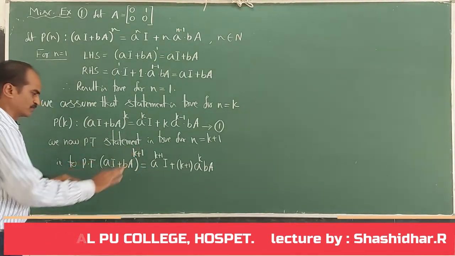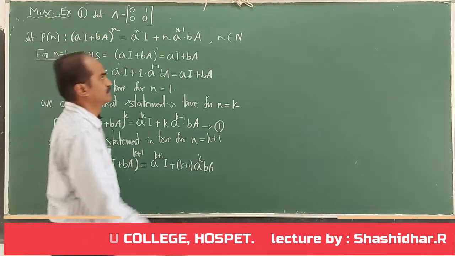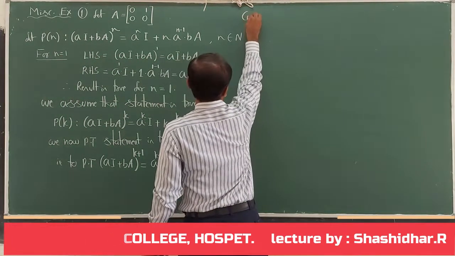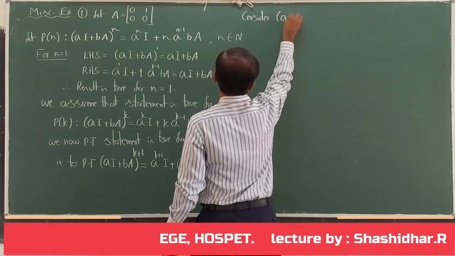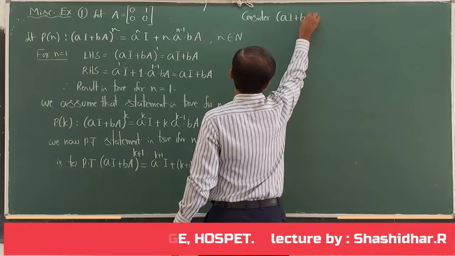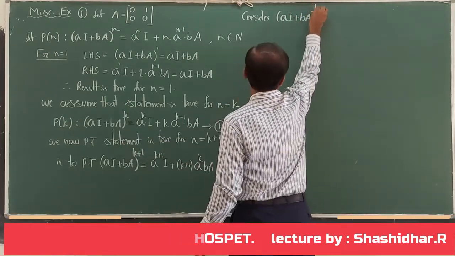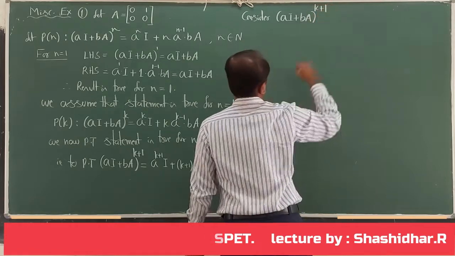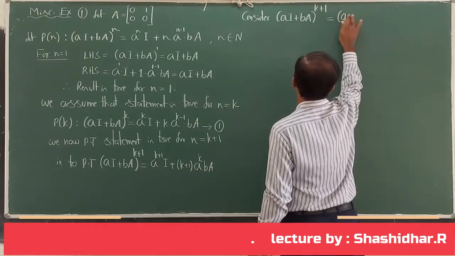In order to prove this result, let me start with the LHS. So consider (aI + bA) whole to the power of k plus 1. What can I write this as, using the law of indices?